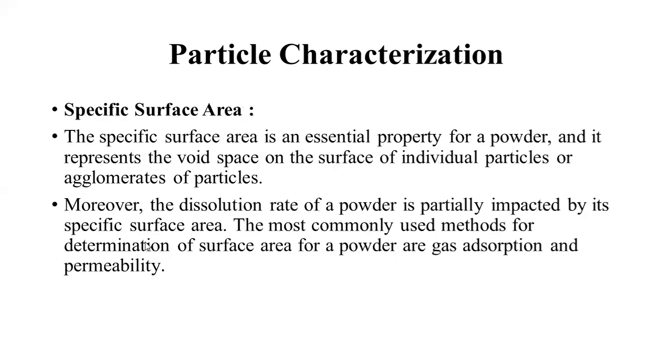Next important property regarding particle characterization is the specific surface area. The specific surface area, as we have discussed before, is an essential property for powder, and it represents the void space on the surface of individual particles or agglomerates of particles. Moreover, the dissolution rate of powder is partially impacted by its specific surface area. The most commonly used methods for determination of surface area of a powder are gas adsorption and the permeability method.